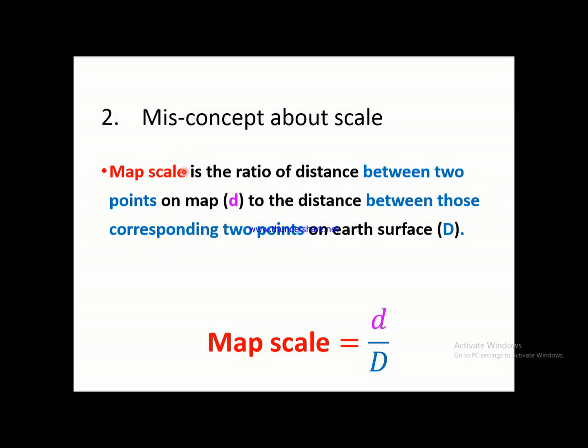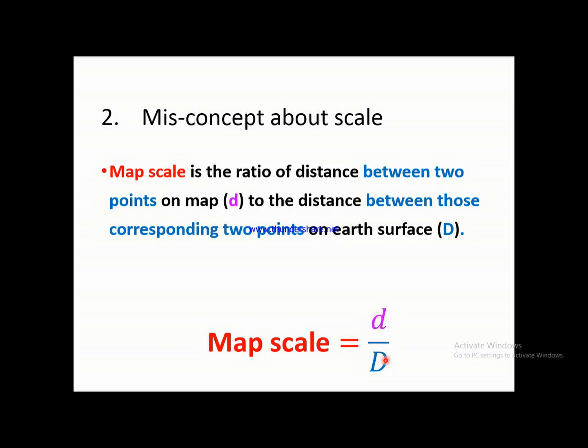Keep in mind, map scale is the ratio of the distance between 2 points on map, that is small d, to the distance between those corresponding 2 points on the earth's surface, that is capital D. So map scale is small d divided by capital D. Neither small d is scale nor capital D alone is scale.